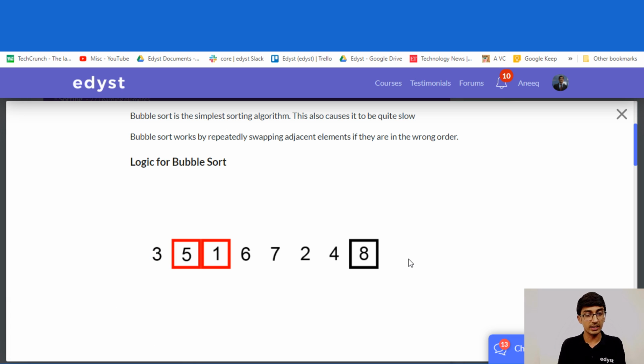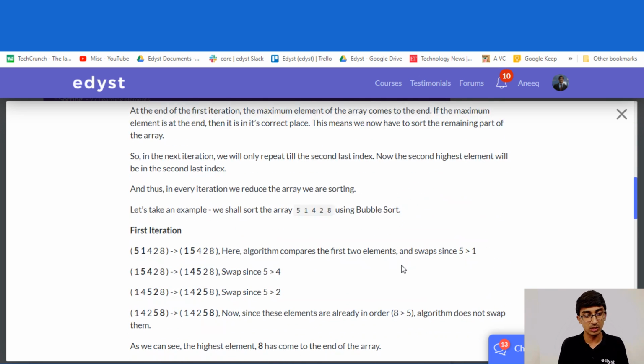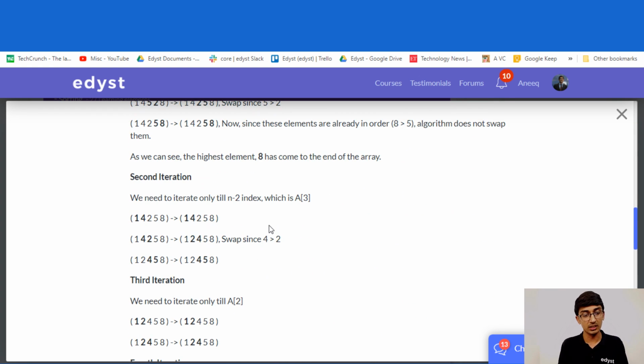So it's going to do this again and again and again. So that's what you could see, the algorithm for bubble sort. But what is the order of bubble sort? First of all, those of you who don't even remember bubble sort, please go to the Edyst platform and do the revision of bubble sort. The entire algorithm is mentioned here in detail.